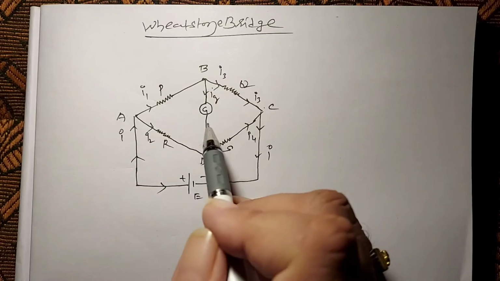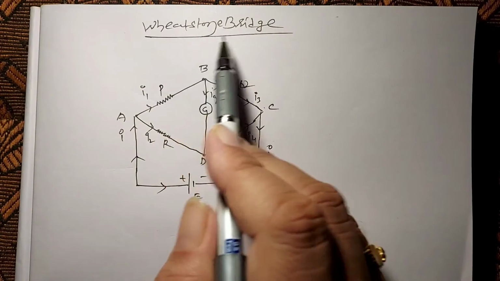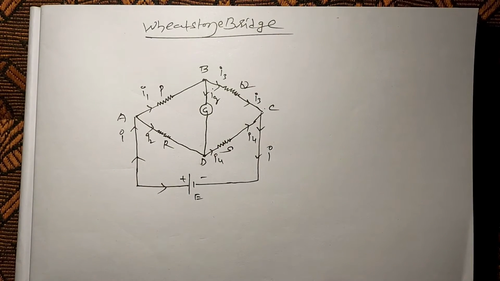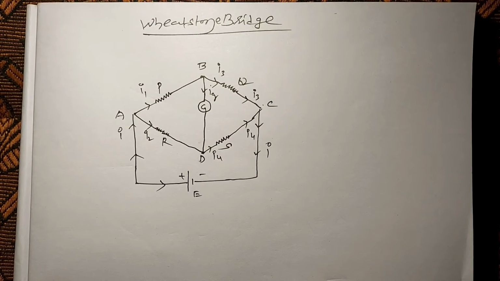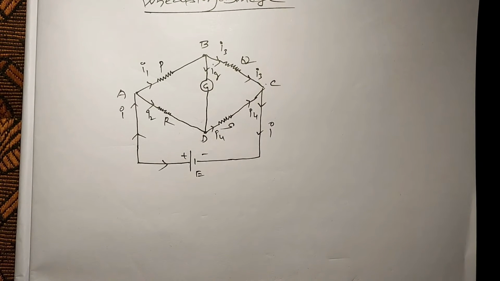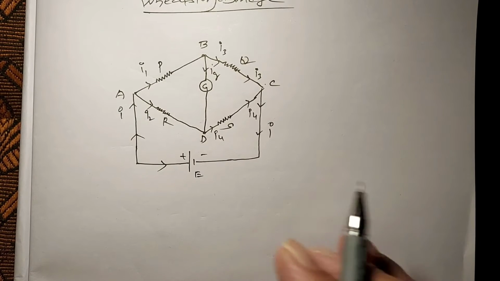This circuit is named Wheatstone-Bridge. To derive the principle of Wheatstone-Bridge, we use Kirchhoff laws: one is junction law and another is loop law.